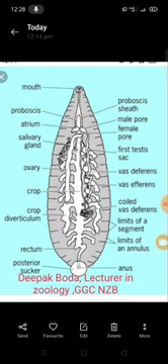The penis is the male genital aperture, and the penis protrudes through the male genital pore. The male genital pore is situated between the second and third annulus of the 10th segment. By the secretion of the prostate glands, the sperms are packed to form the spermatophores. The spermatophores are passed by the penis into the vagina of the partner leech during copulation.